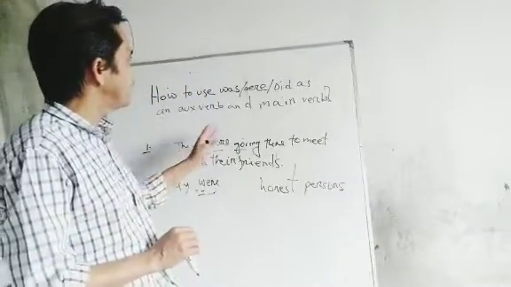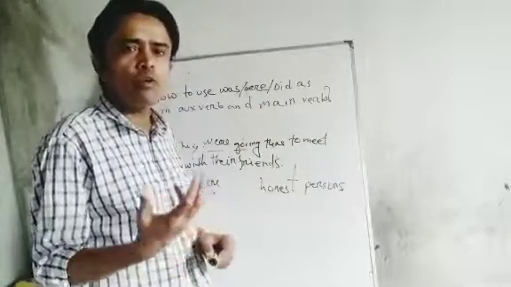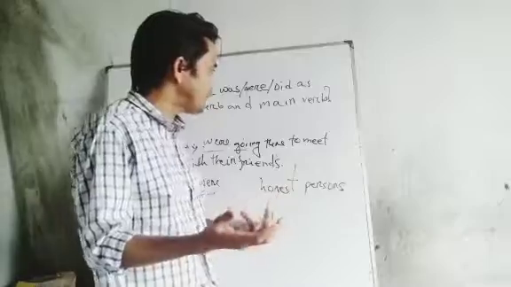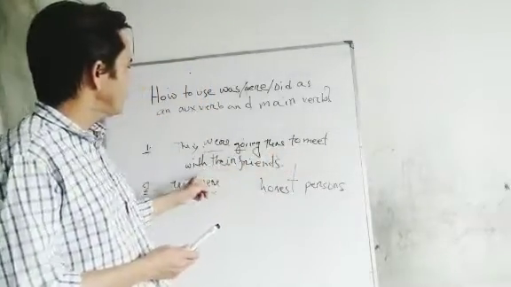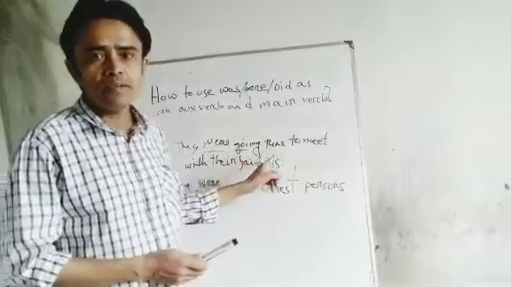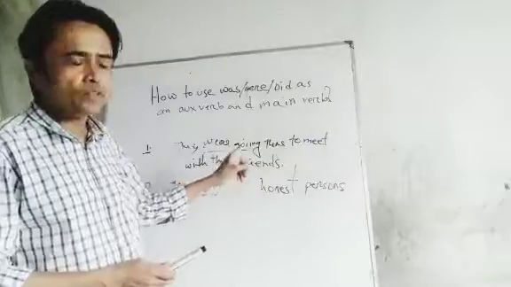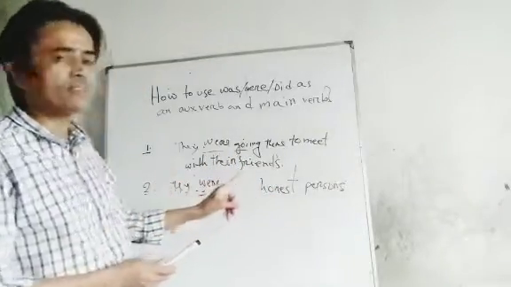So again, now I'm telling something about did. Did also, again I want to tell you that this is also very important. They were going there to meet with their friends. This is past continuous tense. First is past continuous tense, but they were honest person or he was honest person.